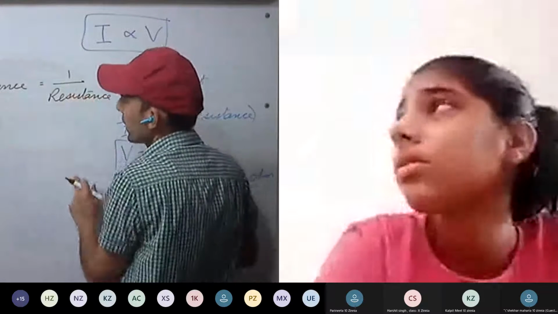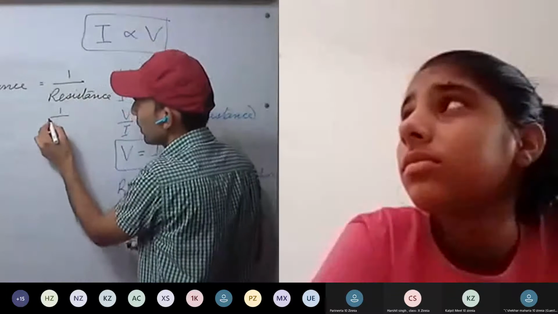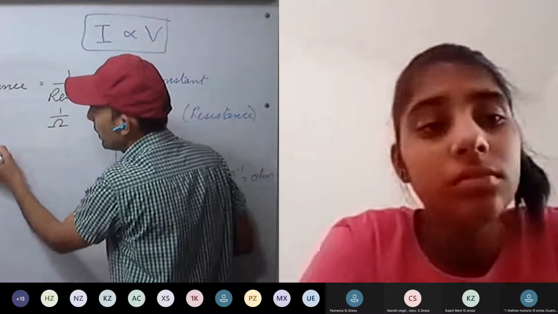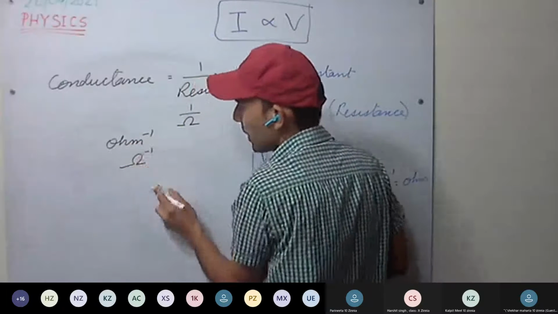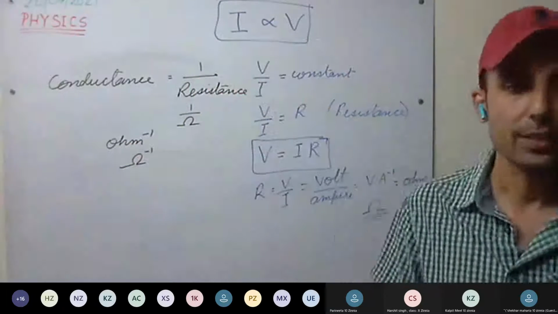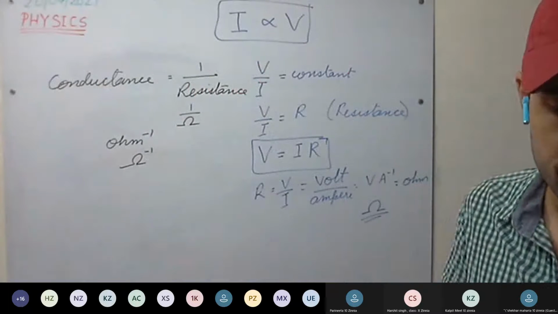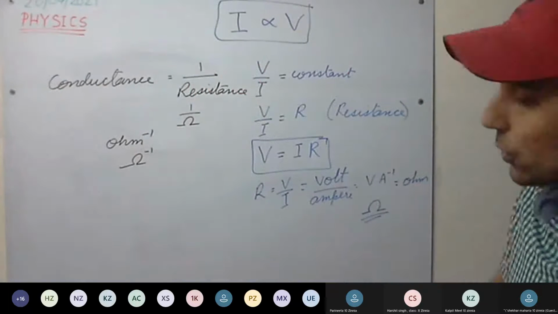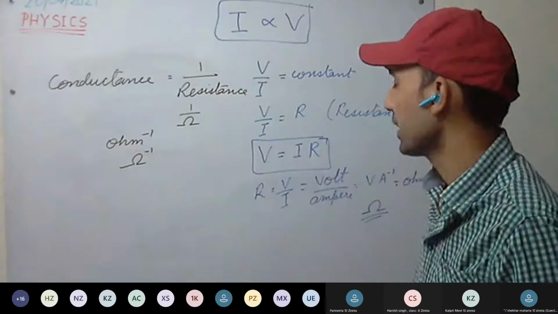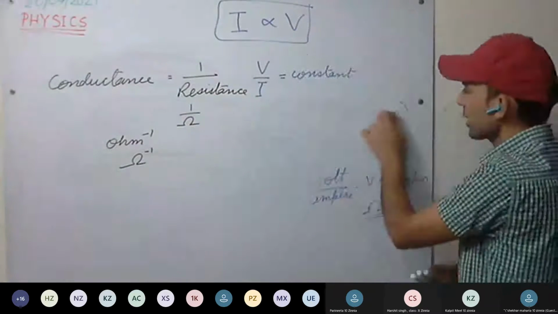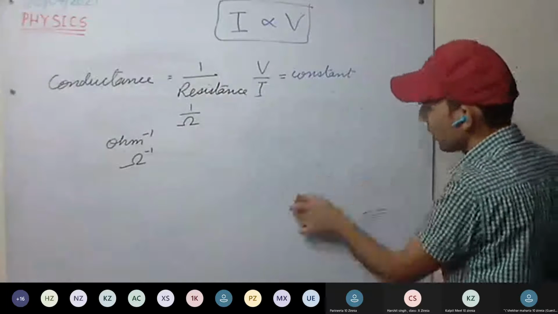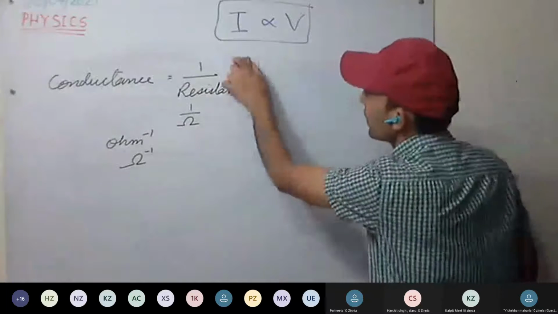So what will be the unit of conductance? Resistance unit is ohm, so it will be ohm inverse or ohm raised to power -1. This is the unit of conductance, or it is also called Siemen. So resistance is clear, conductance is clear. Any doubt till now? Any student?